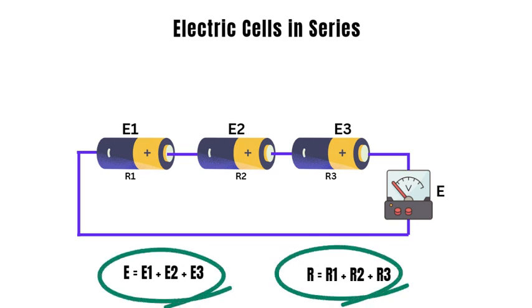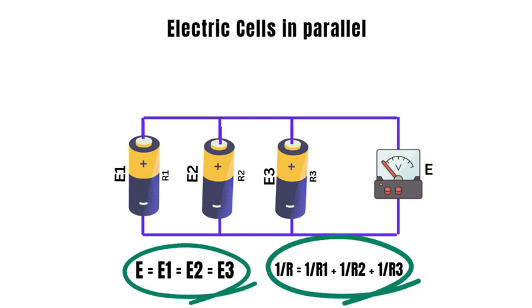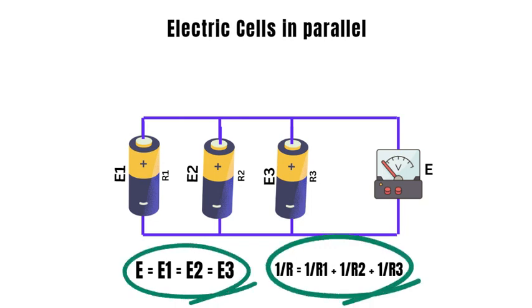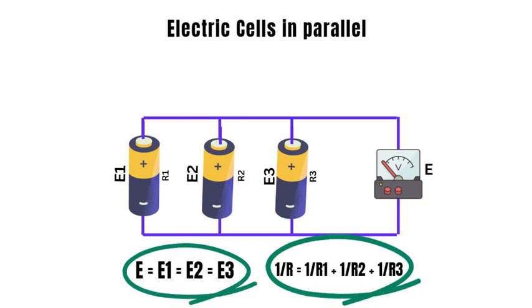On the other hand, if a higher current is required in the circuit at a lower voltage, electric cells are connected in parallel. The parallel circuit is capable of providing a larger current at a lower voltage. And at the same time, electric cells should have the same voltage rating when they are to be connected in parallel to prevent internal circulating current which will damage the battery.